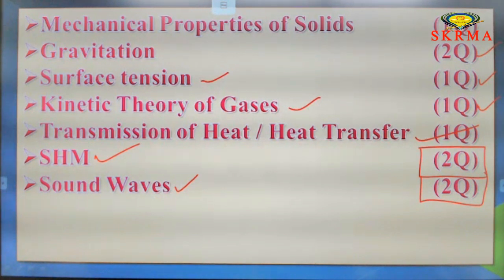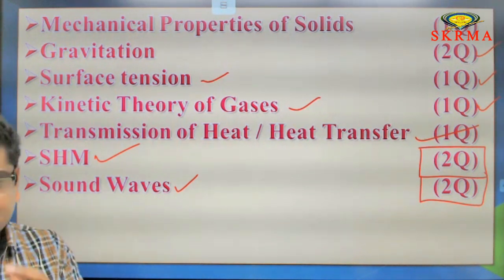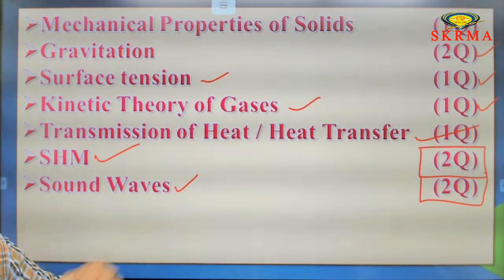That means we need to learn equations, how to write equations, and how to apply different formulas. So these 2 may be time consuming to revise. But if you revise once, then you can answer 4 questions from them. So a minimum of 4, maximum of 6 they are asking.